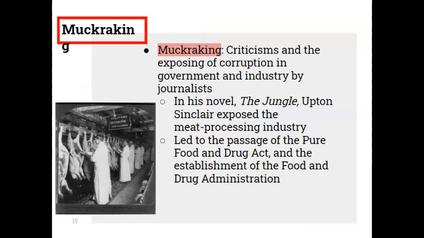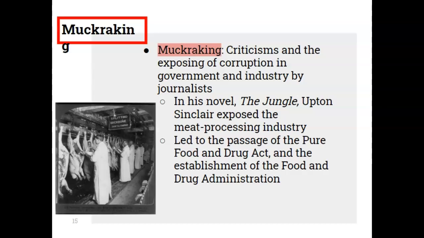This brings us to the concept of muckraking, which are criticisms and the exposing of corruption in government and industry by journalists. So this is a very important role that the media has played. And so we can see this in the novel The Jungle by Upton Sinclair, in which we see the exposure of the meat processing industry.